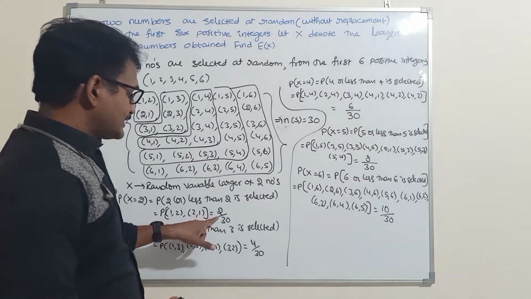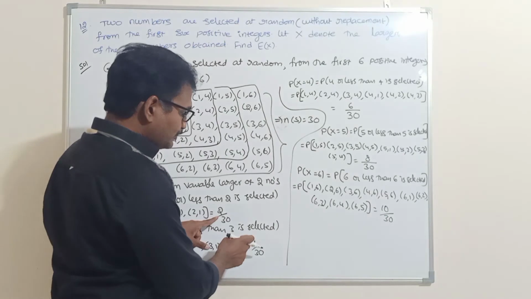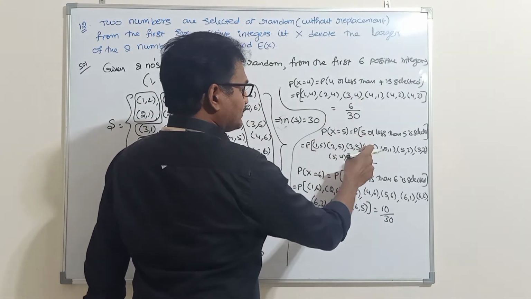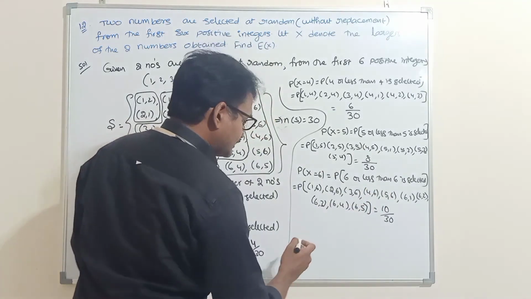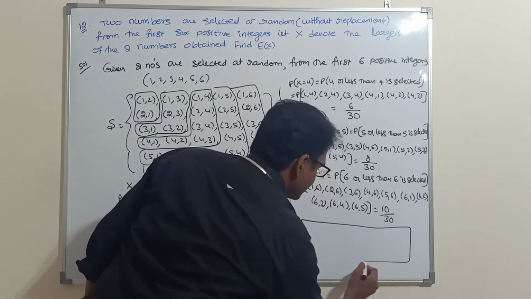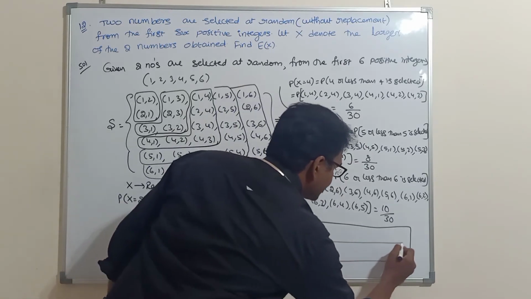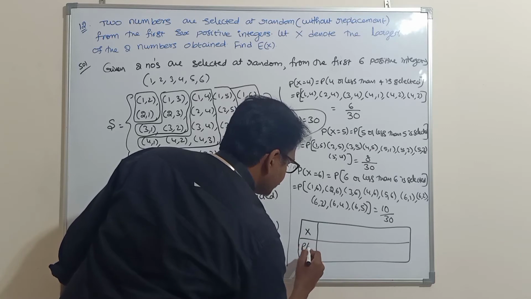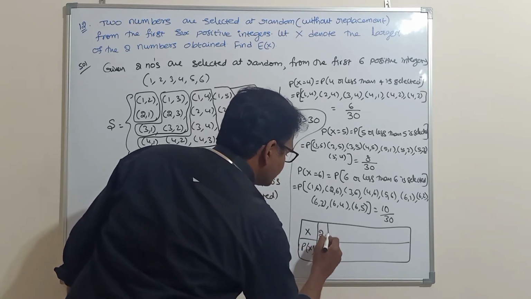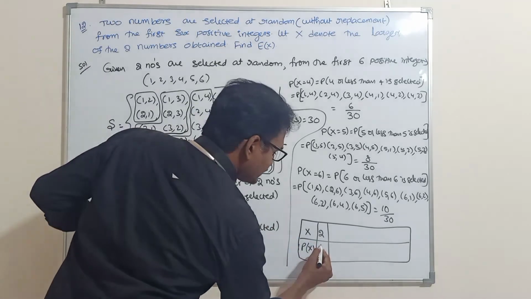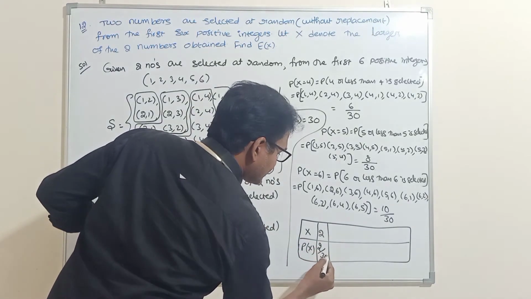If you add all these sample points, it should be equal to 1. 2 plus 4, 6. 6 plus 6, 12. 12 plus 8, 20. 20 plus 10, 30. So now you can draw a table for this: X, the random variable, and P of X, the probability distribution. If you select 2, probability is 2 by 30.